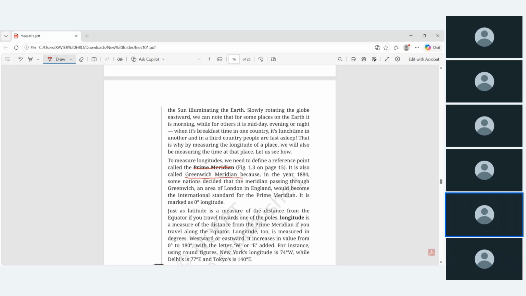Why is it called the Greenwich meridian? In the year 1884, some nations decided that the meridian passing through Greenwich, an area of London in England, would become the international standard for the prime meridian. It is marked as 0 degree longitude. Did you understand? In latitude, fixing the equator is very easy, because the entire globe is divided into half, and that center line, the great circle, is 0 degrees. But for longitude, a group of nations decided which place to take. For that they gave one example.